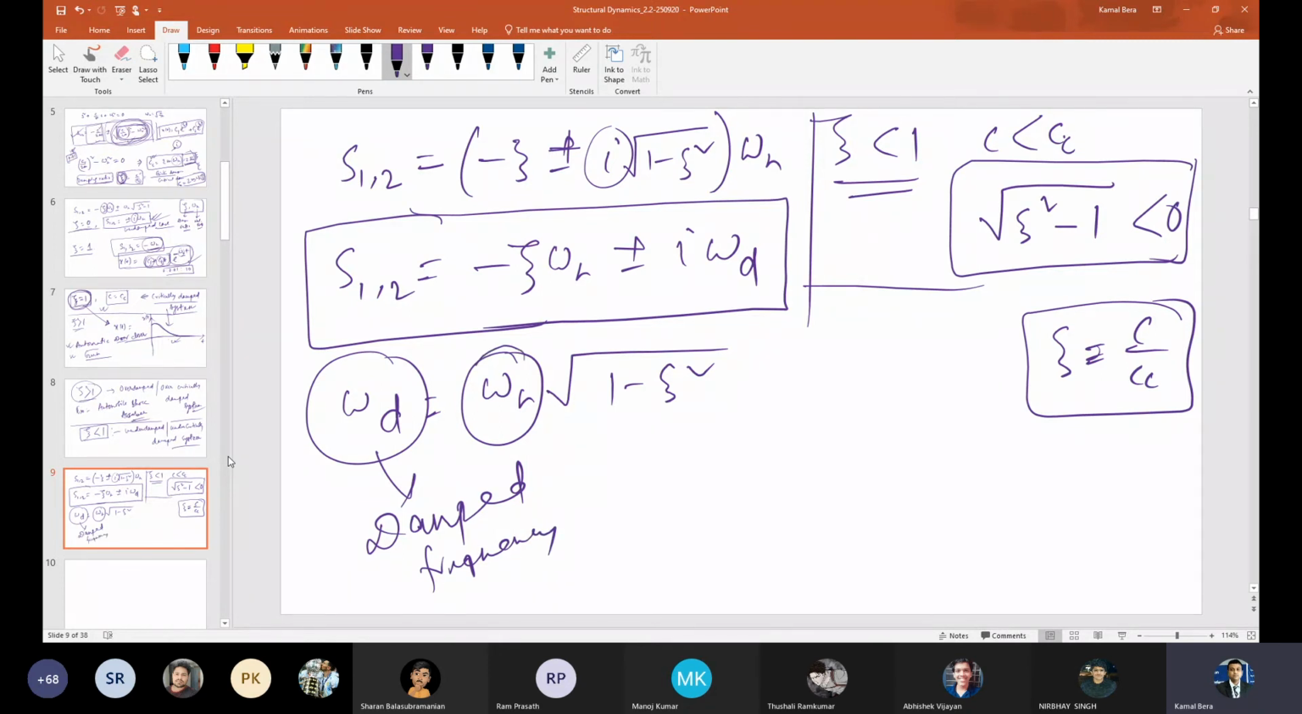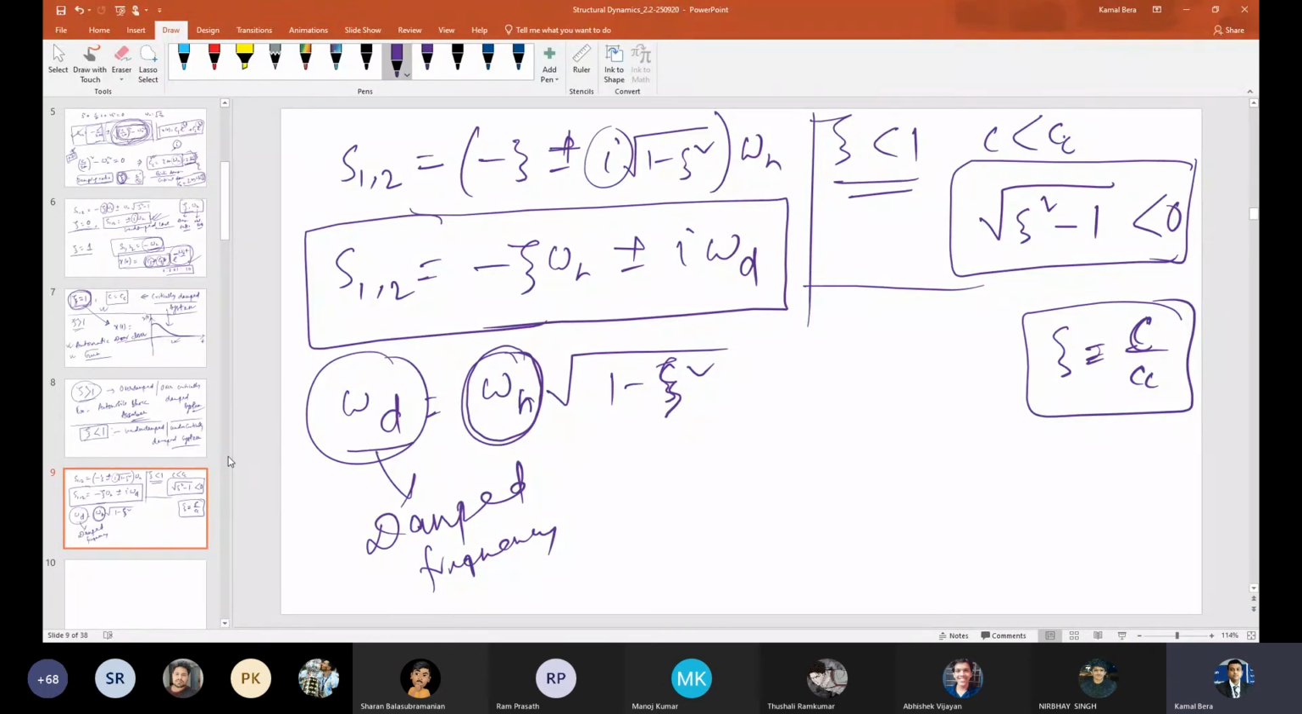Now tell me, what is the unit of omega n? Radian per second. What is the unit of omega d? Same thing, sir. And why? Zeta is non-dimensional. Why non-dimensional? It is the ratio of the same quantity, that is c by cc, the critical damping. So omega d is called the damped natural frequency.